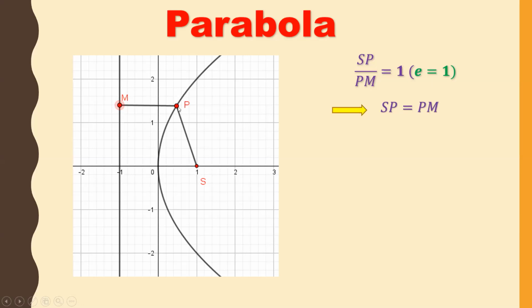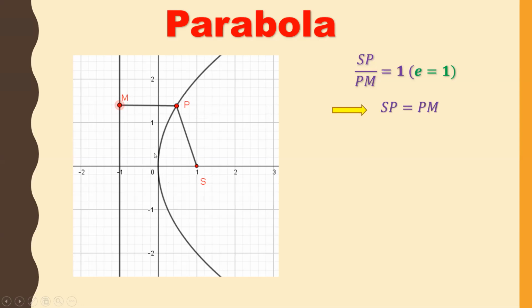Now this is SP and PM. The locus of this point P gives us the shape of a parabola.